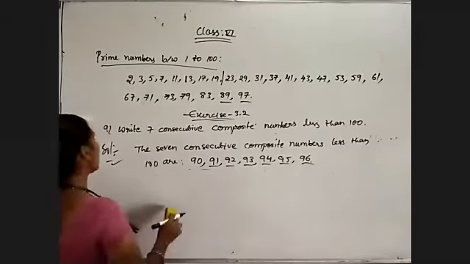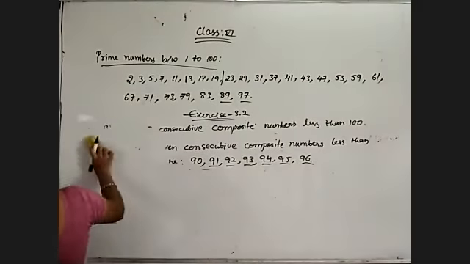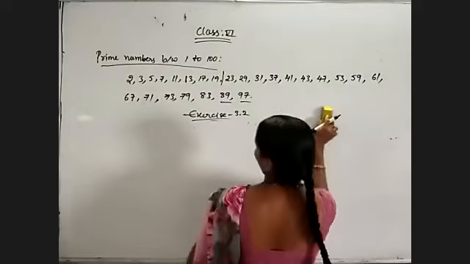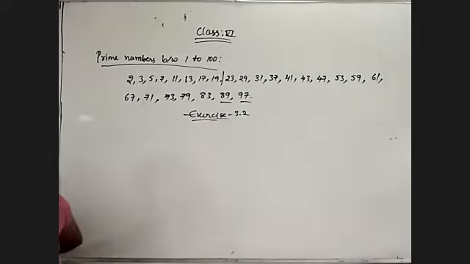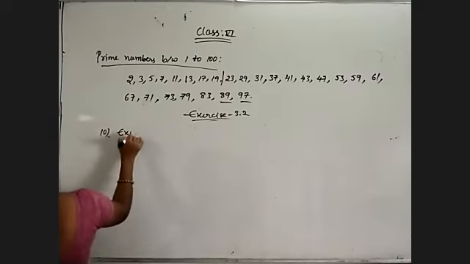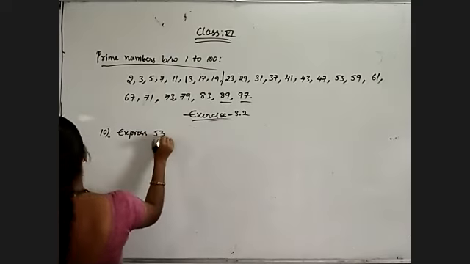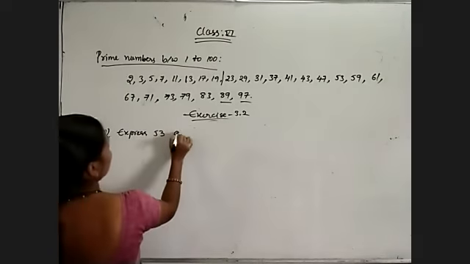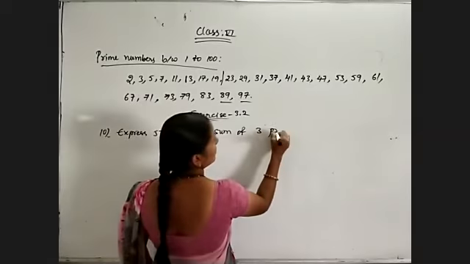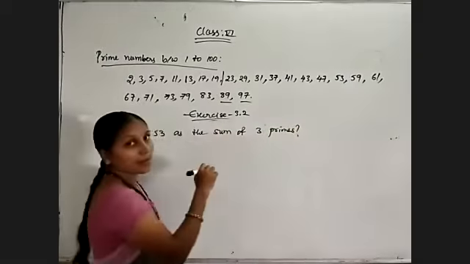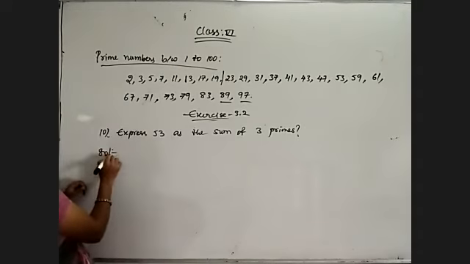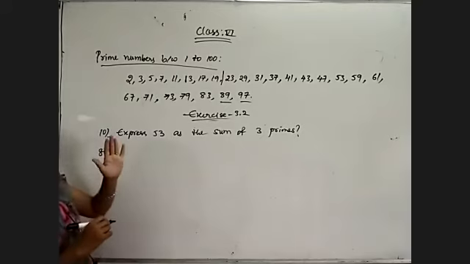Okay. Now coming to the next question. Express 53 as the sum of 3 primes. So select any 3 prime numbers. Their sum must be equal to 53. Here also they are not asking to write so many.